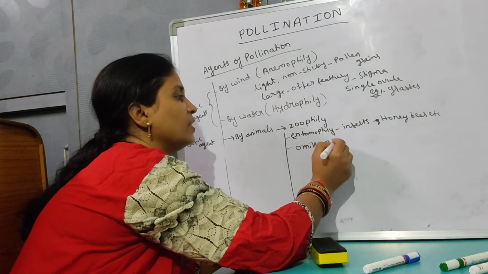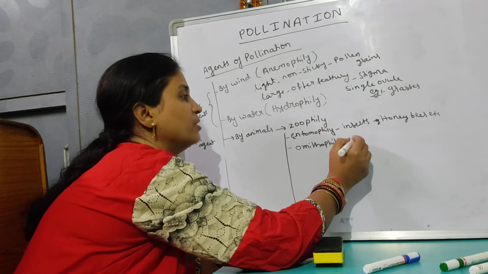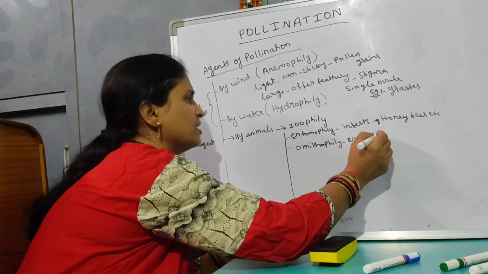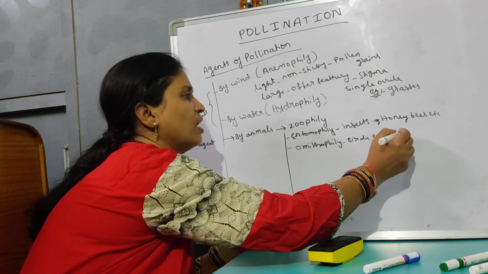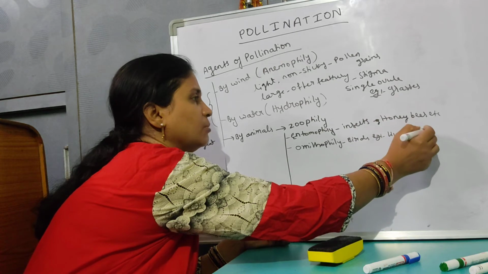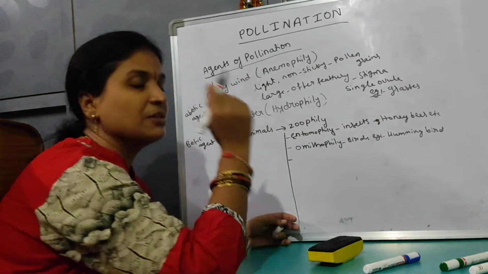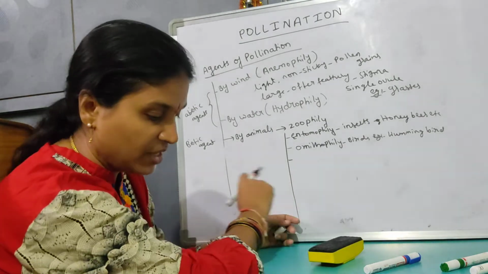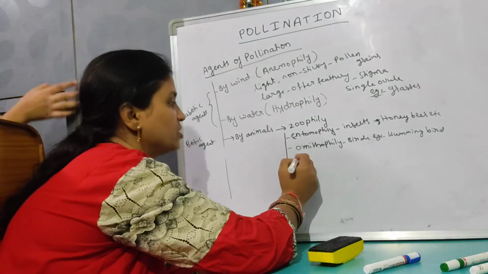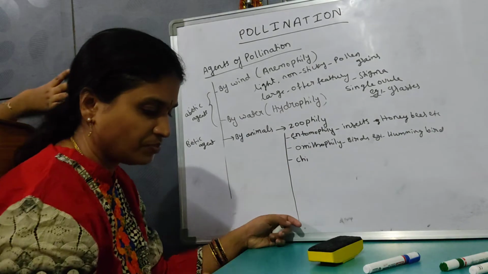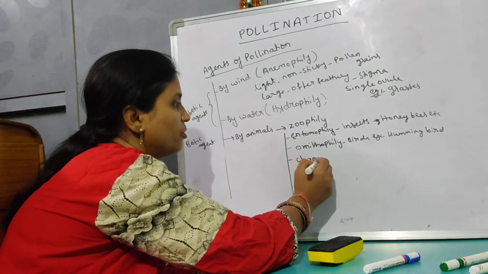Then ornithophily means when it is taking place by birds. Many birds are there, but we can take the example of the hummingbird. So when the pollination is taking place by birds, it is called ornithophily. Then if it is taking place by bats, it is called chiropterophily.